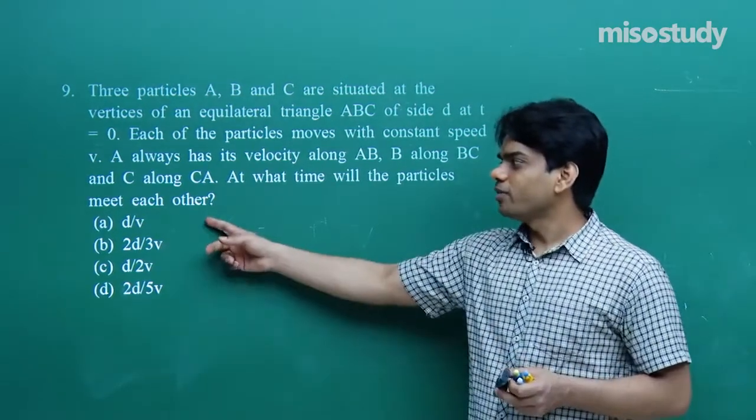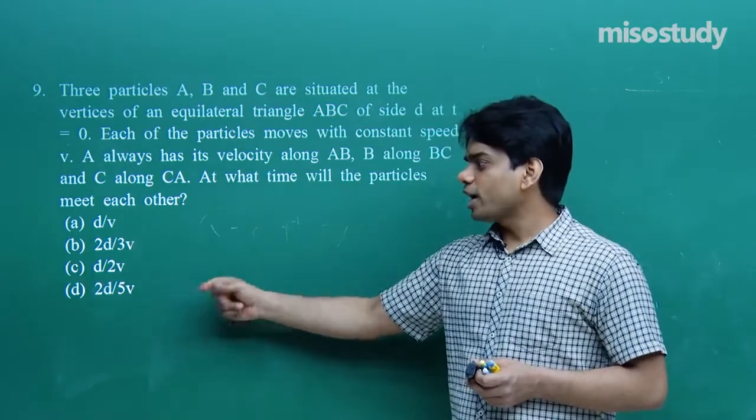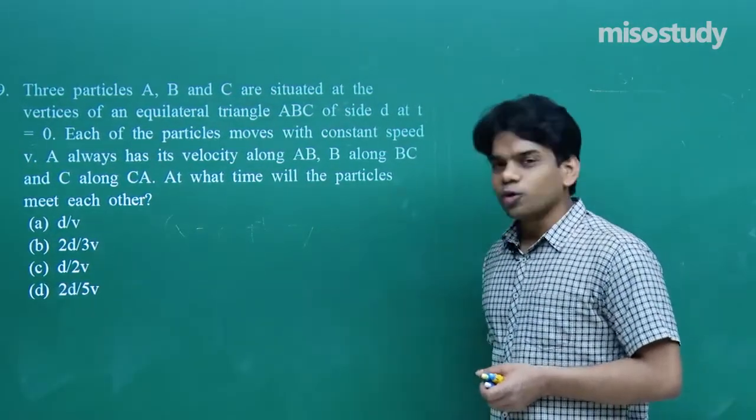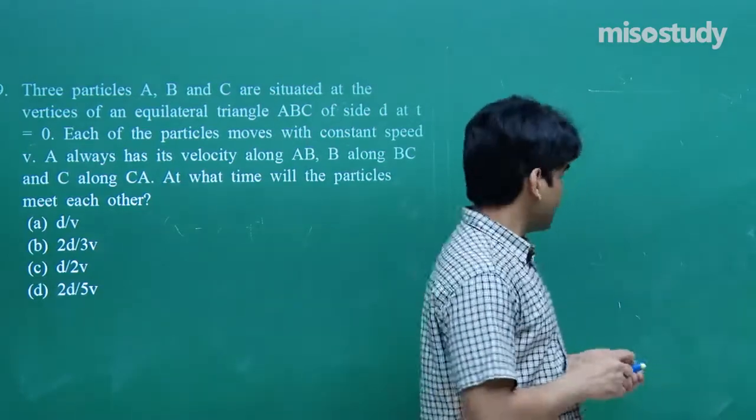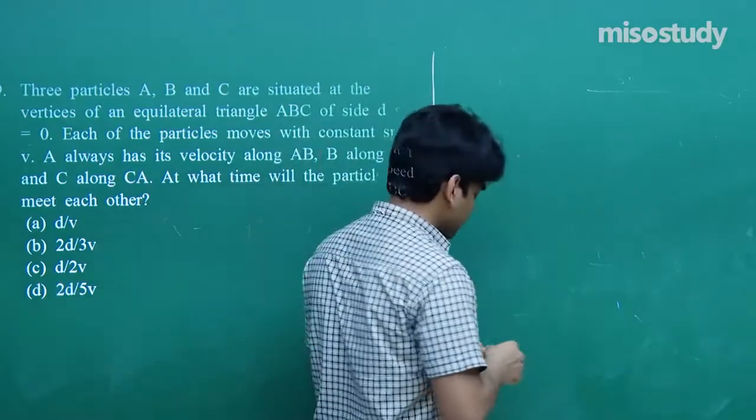Option number A, d by v. Option number B, 2d by 3v. Option number C, d by 2v. And option number D, 2d by 5v. Four options and the scenario of the question. How will the question look? If I draw a diagram representing the motion of the 3 particles.